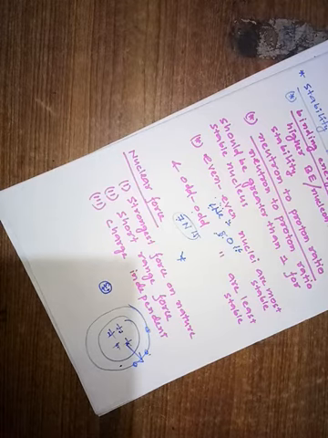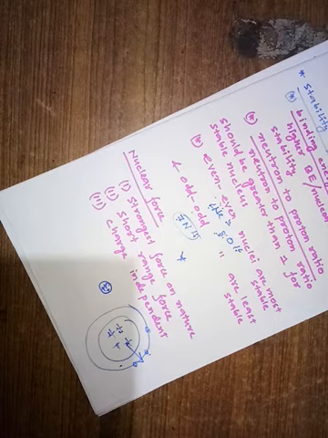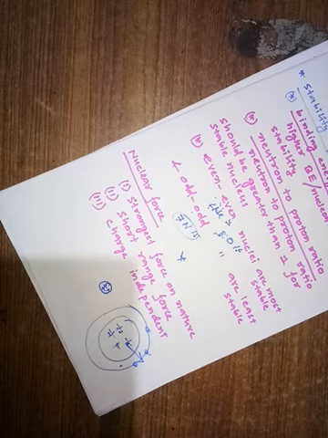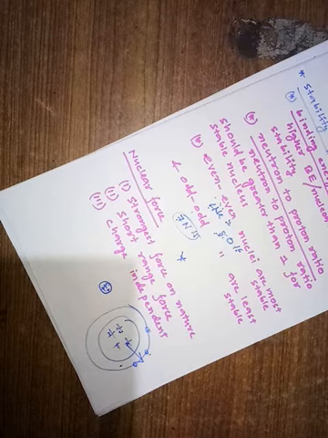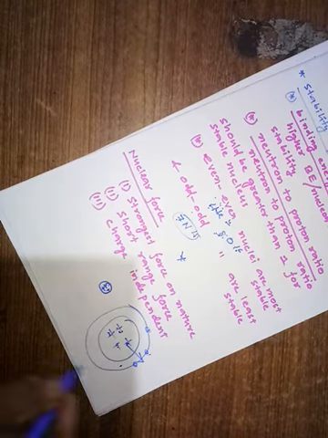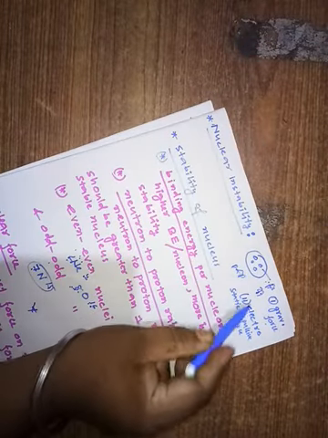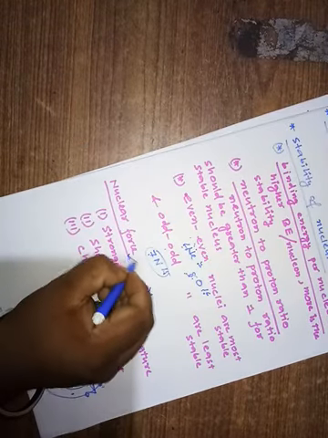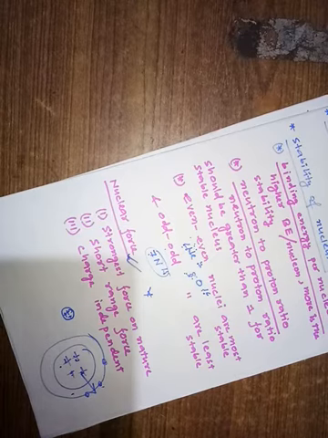Are you getting my point? The protons have so many reasons to come outside and break the nucleus, right? And what are the reasons? The strong repulsive force between the protons and the attractive force of the electrons from outside. But they could not come outside from the nucleus. Why? This is because along with the gravitational attractive force between the nucleons and the electrostatic repulsive force between the protons, we have a third kind of force inside the nucleus, which is called nuclear force, right?